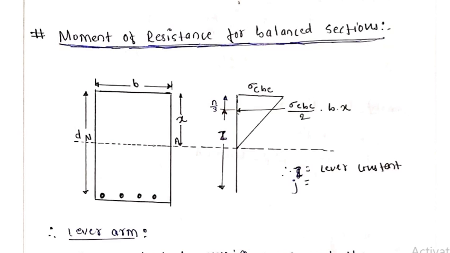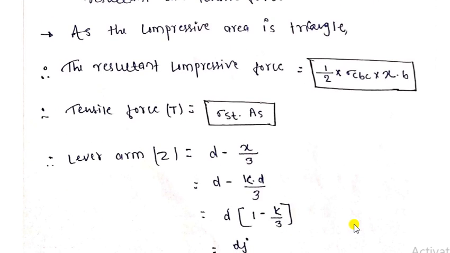So hope you understand. Similarly here, d minus x by 3, where d is the same and x is the depth of the neutral axis, and we can write x equal to k into d.